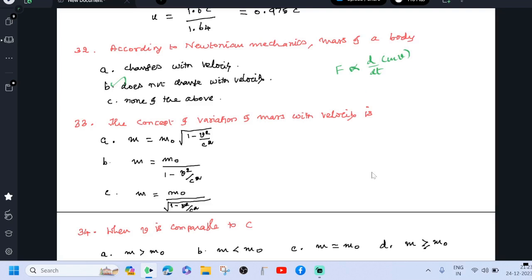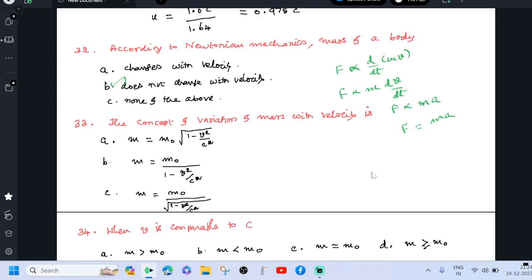By keeping mass as a constant, we are differentiating only the velocity. F is proportional to m into a, here m is a constant. To remove the proportionality, we have introduced a constant whose value is unity, so F is equal to ma. So according to Newtonian mechanics, mass of the body does not change with time.